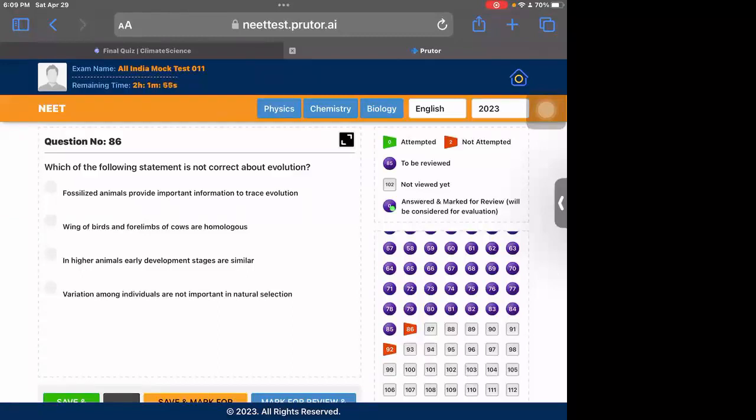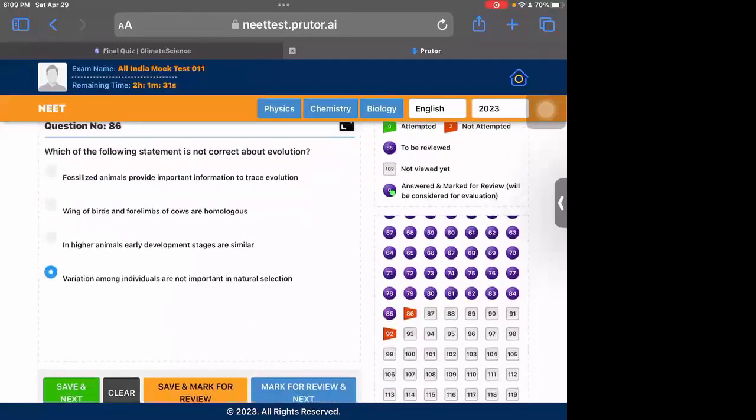And higher animals' early development stages are similar. It is similar in all the animals. So the fourth one, variation of individuals are not important. They are important. Variation is the major factor by which natural selection is done. So that's the most important one. So the fourth one is incorrect. So the fourth one is wrong.